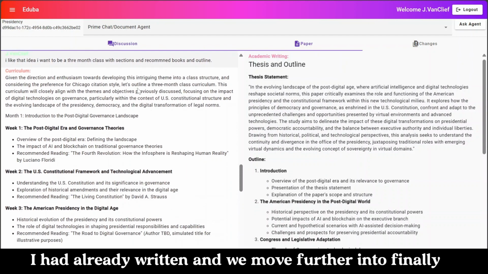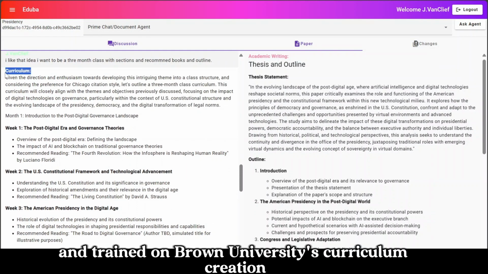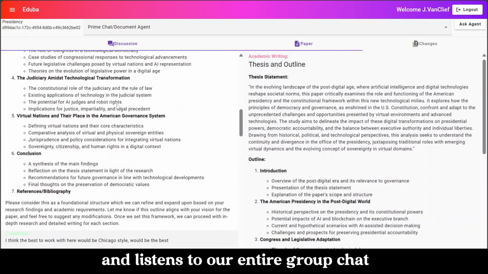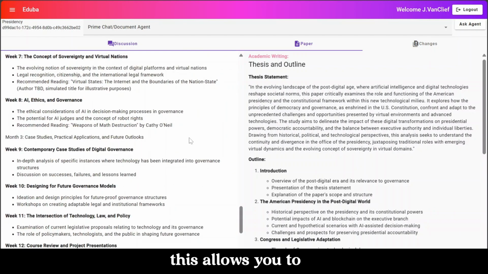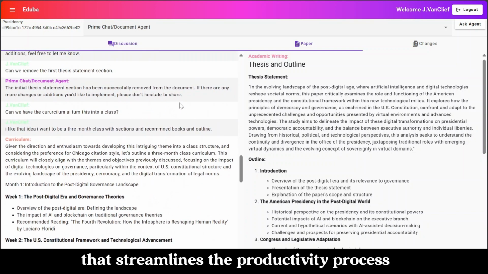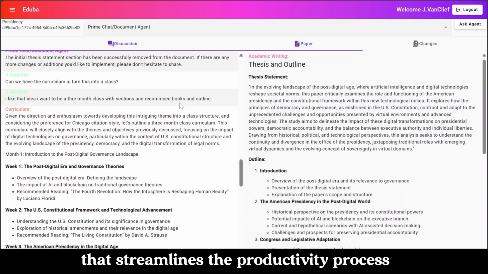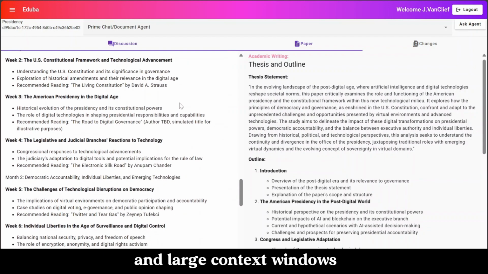And we move further into finally incorporating another curriculum agent. Well, this one is dedicated and trained on Brown University's curriculum creation and listens to our entire group chat and decides to create a curriculum based off of this. This allows you to essentially bounce between agents and platforms that streamlines the productivity process and disregards the need for constant prompting and large context windows.